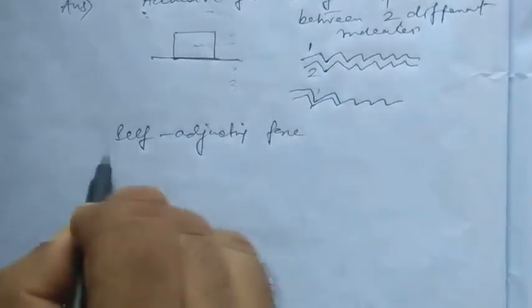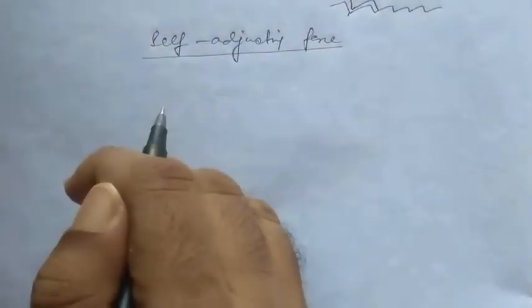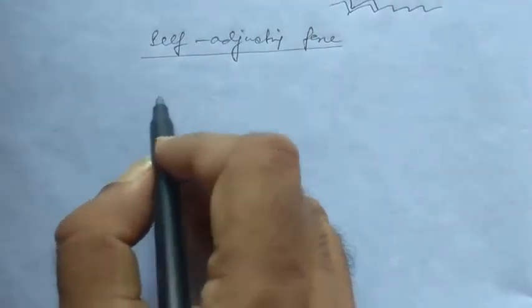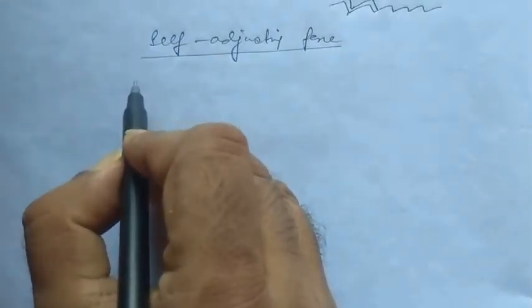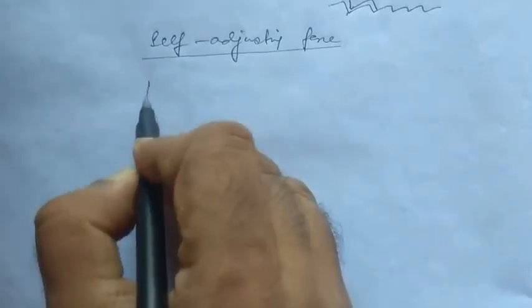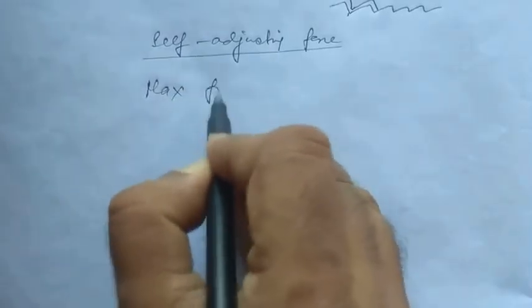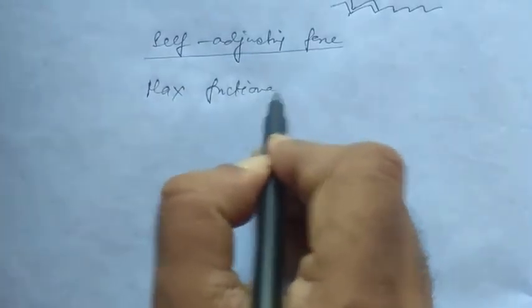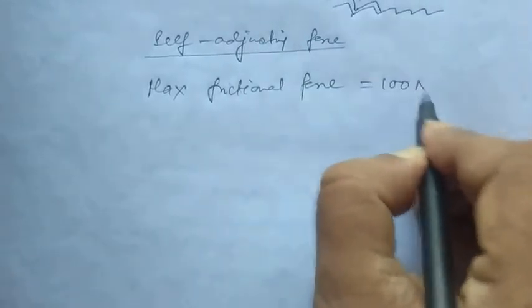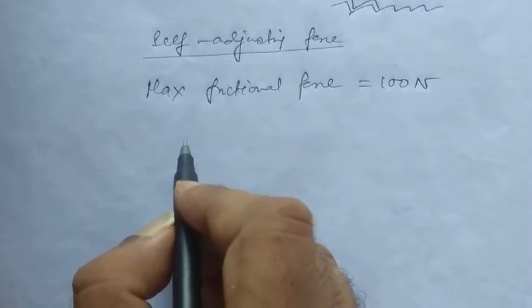This is a vital criteria of frictional force which you have to understand very well at first. Suppose the maximum frictional force that can act between the two bodies in consideration is 100 newtons. Maximum frictional force equal to 100 newtons between two bodies in contact.